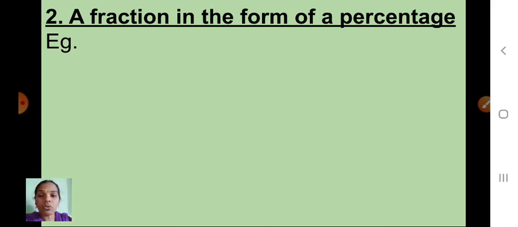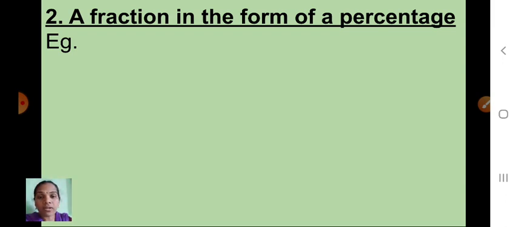So children, you have to practice at home. Okay. In this lesson only one exercise is there. That next session I will teach you, that all sums are word problems only. Okay, children. So if you are familiar with converting a fraction into a percentage, or a percentage into a fraction, then only it will be easy to solve the word problems.